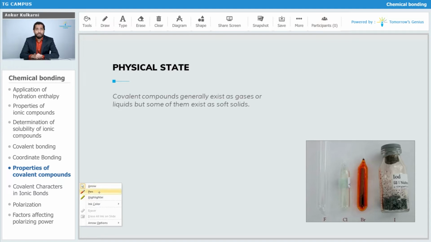Covalent compounds exist as gases or liquids, but some of them also exist as soft solids. Covalent compounds like methane are nothing but gas. Even ethane is also a gas. As you go higher in the number of carbons, as the carbon chain increases, the gases get converted into liquids. So methane and ethane are all gases. Generally, covalent compounds are formed in the gaseous state. Correct. So let's move on.